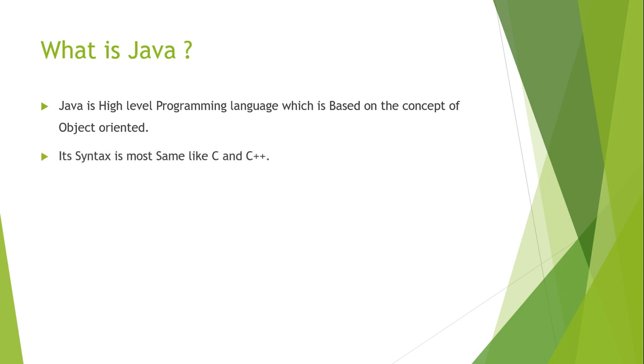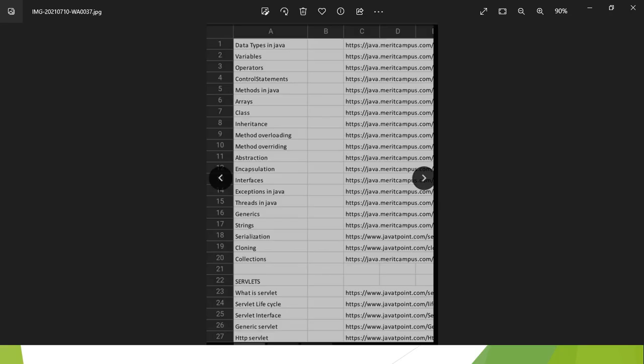After that, its syntax is mostly the same as C and C++. If you know C and C++, there are also many concepts there. C and C++ are also OOPS languages, right? Inheritance and many concepts like polymorphism are also present there.